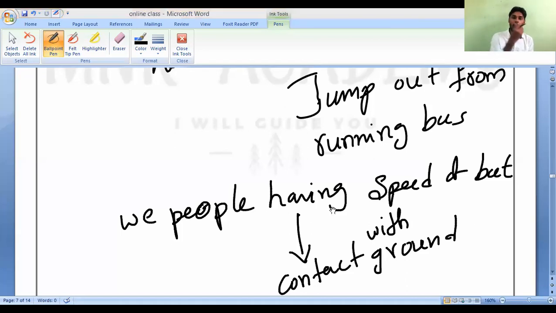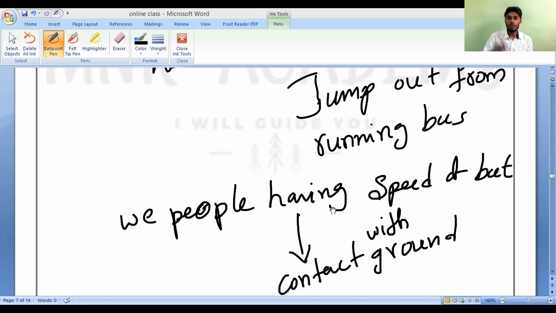So when we jump out from the moving bus, it is very, very dangerous, because the man who is jumping has a very high speed, the same as the bus. So then what will happen? The body remains in a state of motion. When you jump out from the bus, our body maintains the same speed which the bus has, due to its inertia.